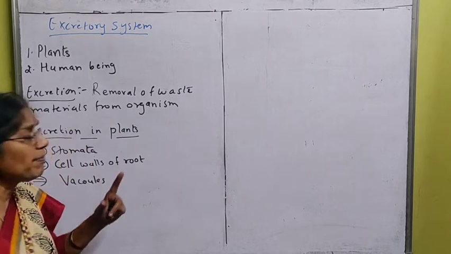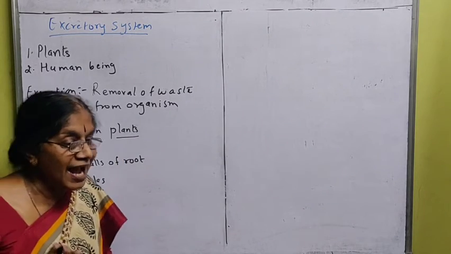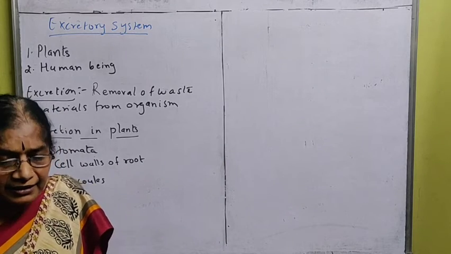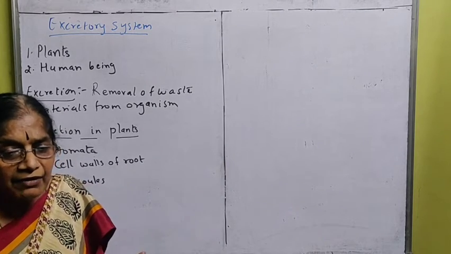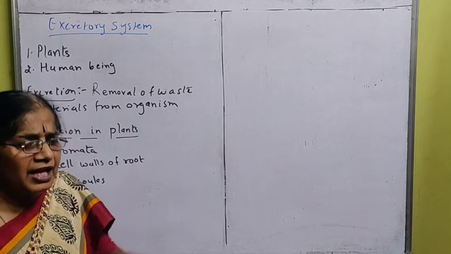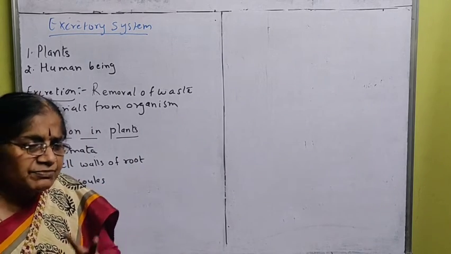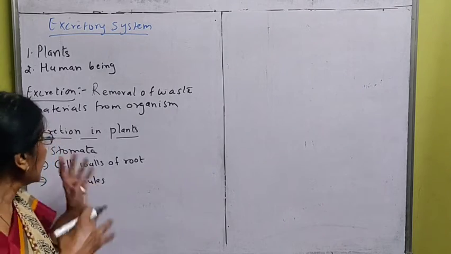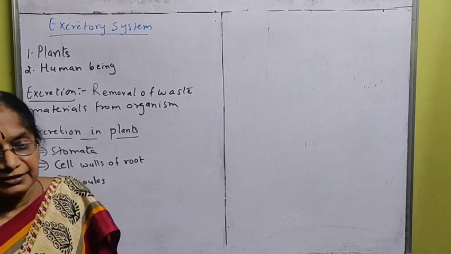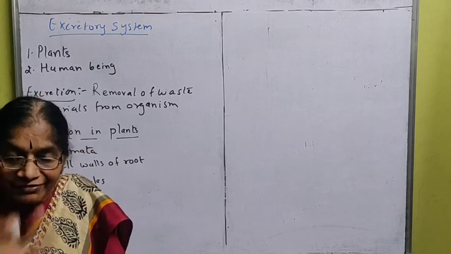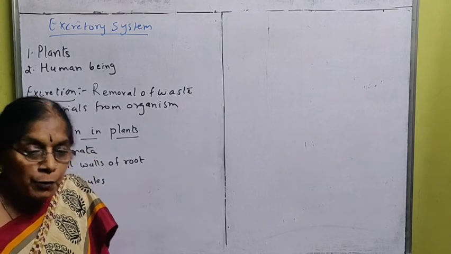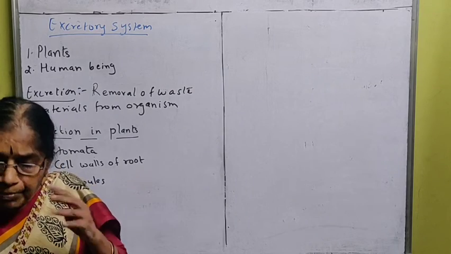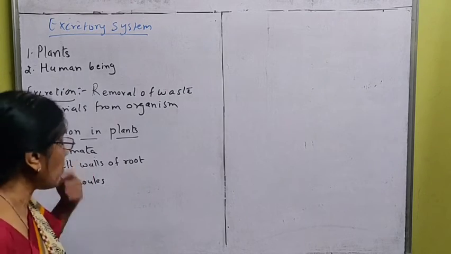Now, excretion in plants. We know that a plant is a very different type of living thing. It does not have any special excretory organs. With the help of different strategies, excretion in plants takes place. So which are the main excretory parts in plants which will throw out the waste? The main excretory parts in plants are the stomata.